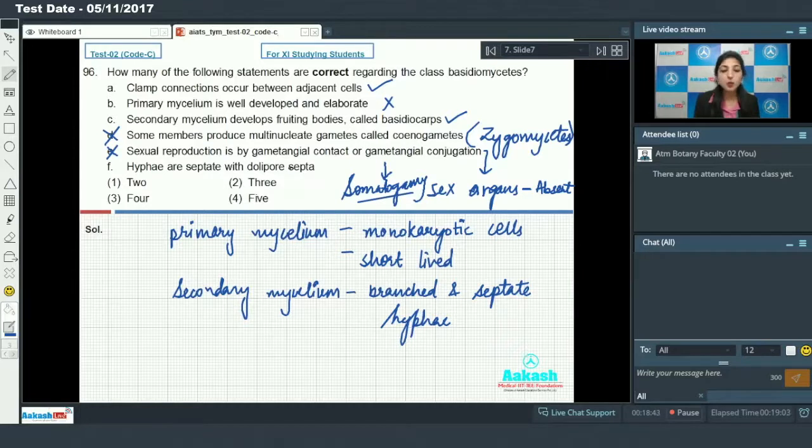Hyphae are septate with dolipore septa. This is true. So how many are true? 3 statements are correct for the class Basidiomycetes. So answer to this question is option number 2.